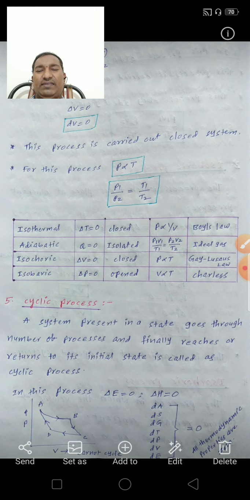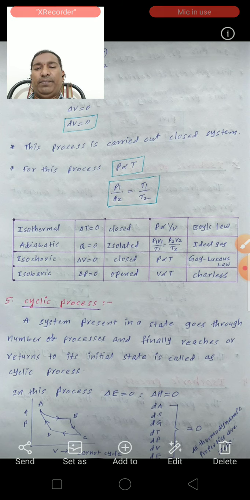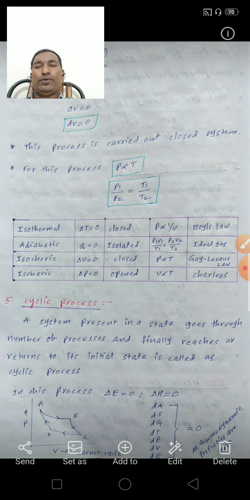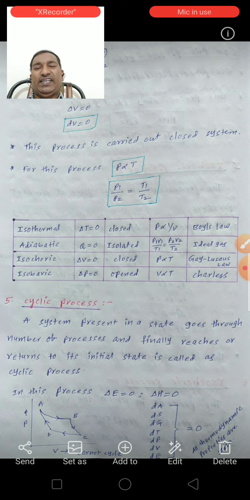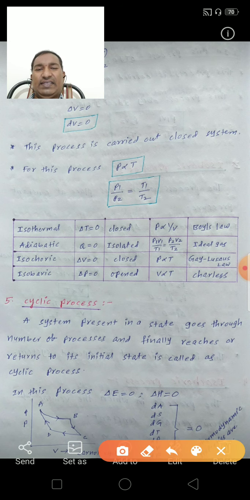See here, in the below diagram, A is the initial state. From A it goes to state B. Then from state B it goes to state C. Then from state C it goes to state D. Then from D it goes back to the same initial state A. So it is a cyclic process.